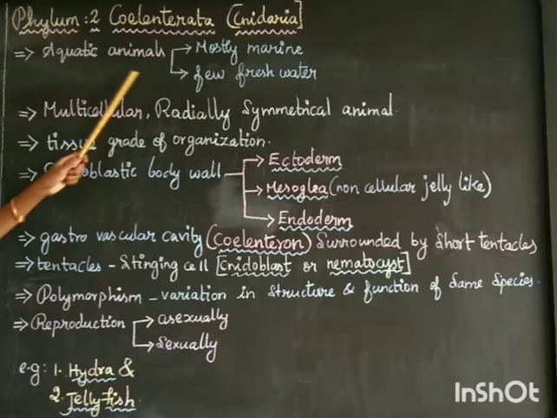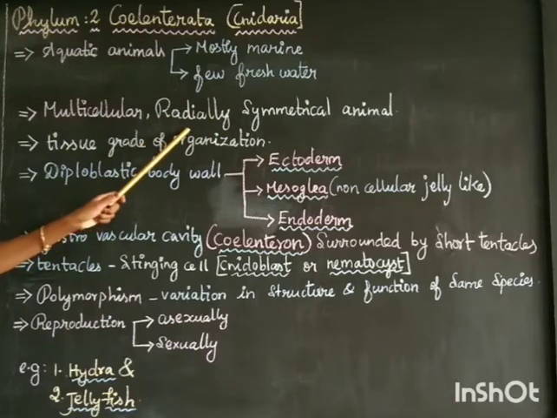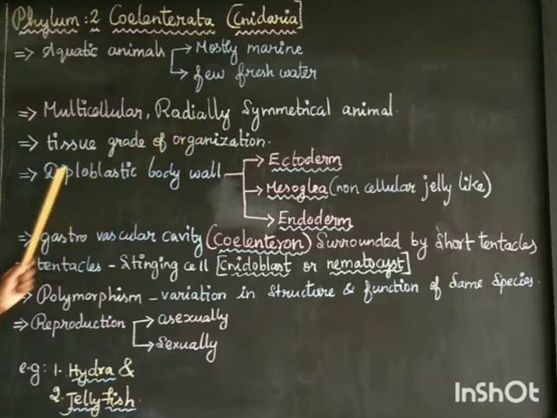Then coming to the body, it is multicellular, that is, the body is made up of many cells. Then, radially symmetrical animal. What is meant by radially symmetrical animal? We had seen in the last class itself. I will give you an example, that is hydra. Any plane of cutting divides the animal into equal halves.